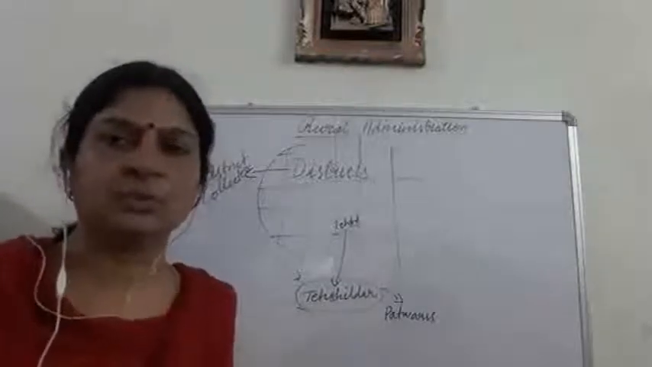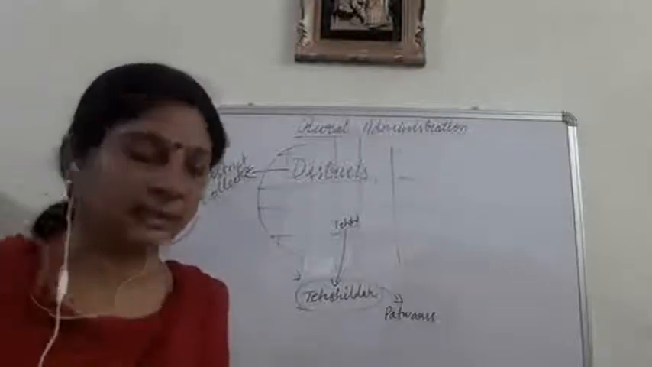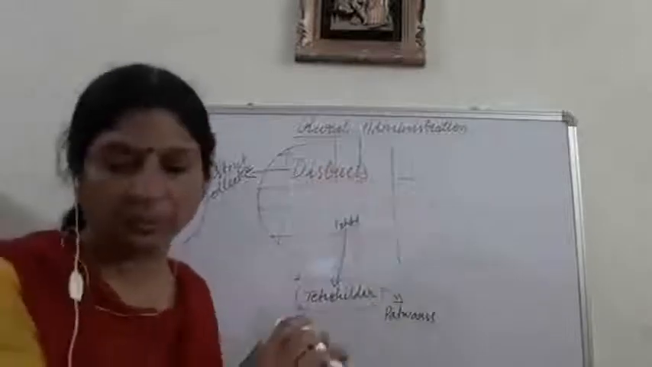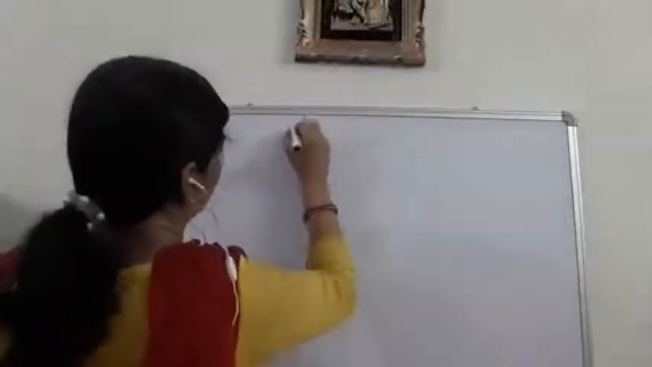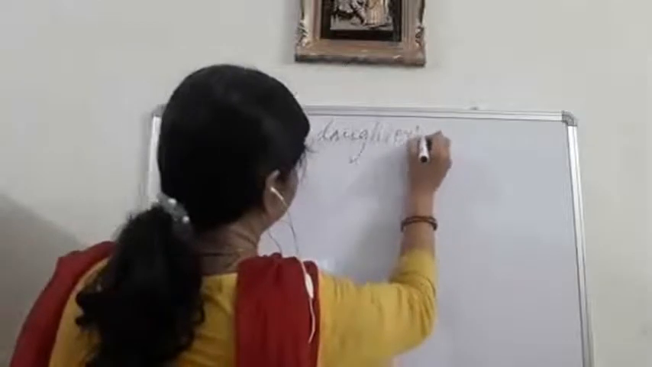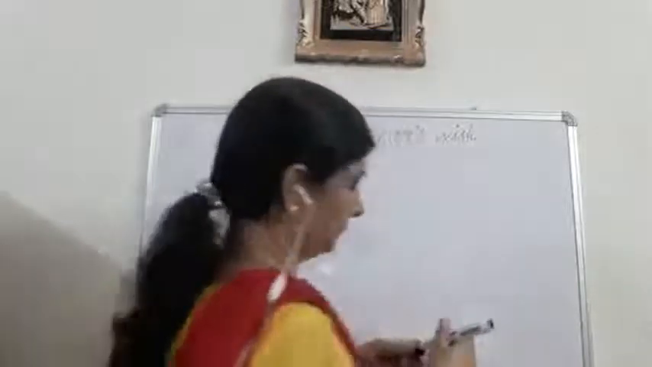Now we will come to a new part. It's quite a different thing. We will see. It starts with a poem. You can see it is here. It's a poem, A Daughter's Wish. What is the wish of a daughter?